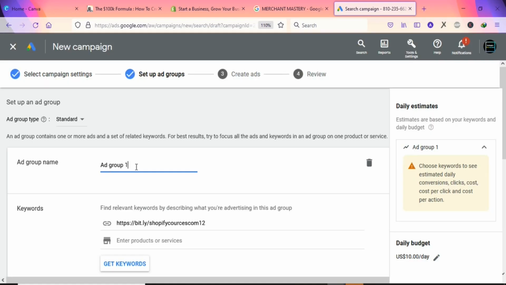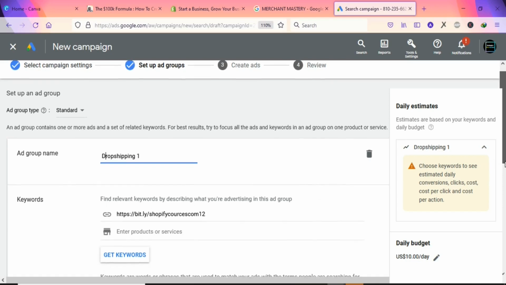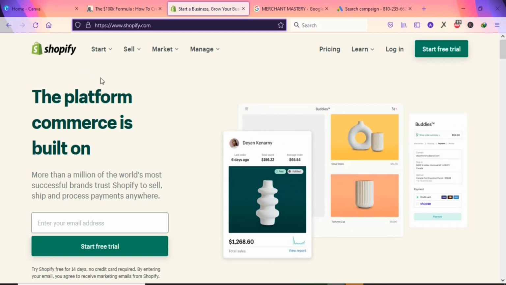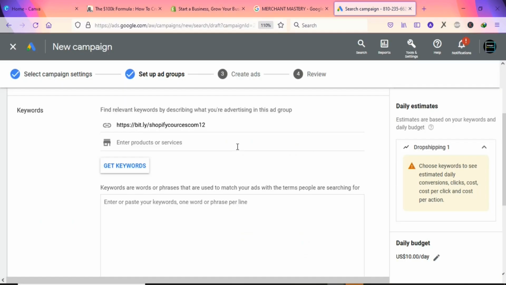You are going to name your ad group, so you can just put any name here. I just put something like drop shipping one. Once that is done, you are going to scroll down and come here, and you are going to enter your keywords. This is very important. You want to target specific people, not everyone who searches something on Google. So you are going to target certain keywords that you want people to search before your ad will be displayed to them. The product is an online course. You can target a keyword like Shopify store. You can target a keyword like Shopify courses, so that you can get people who are searching for those keywords.